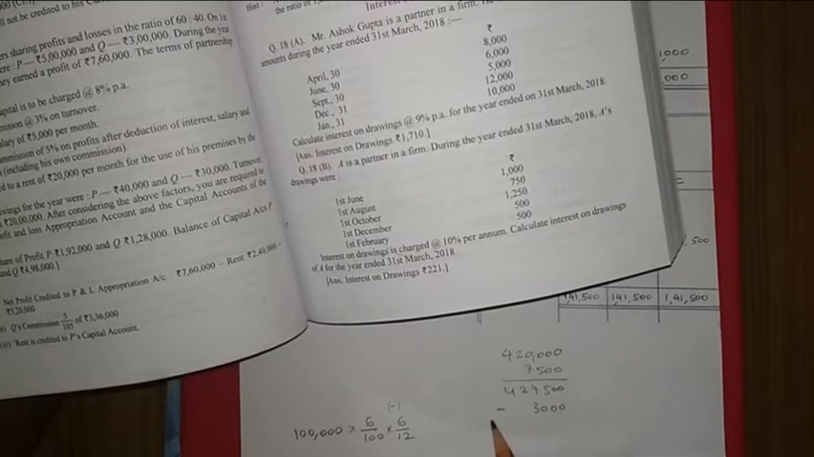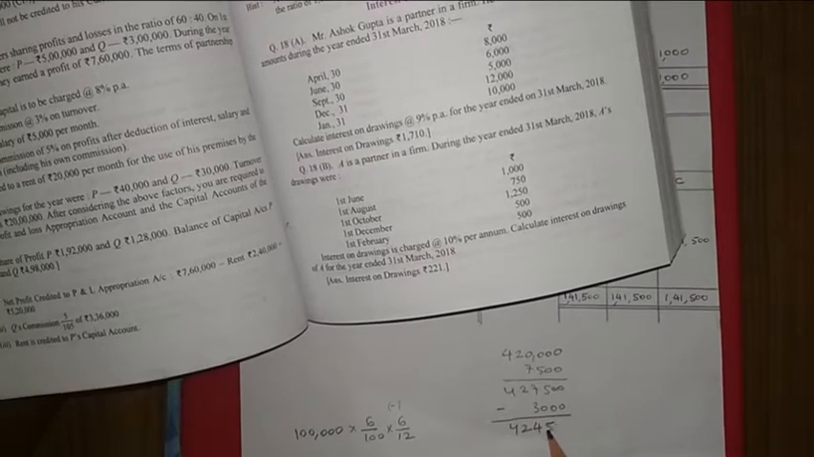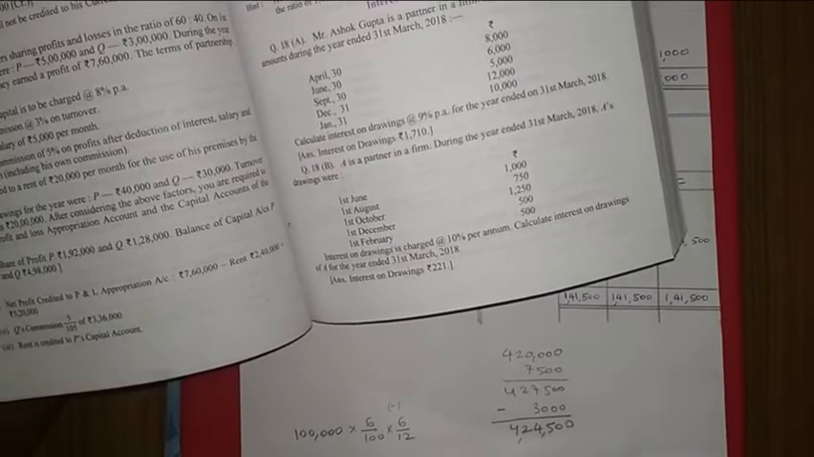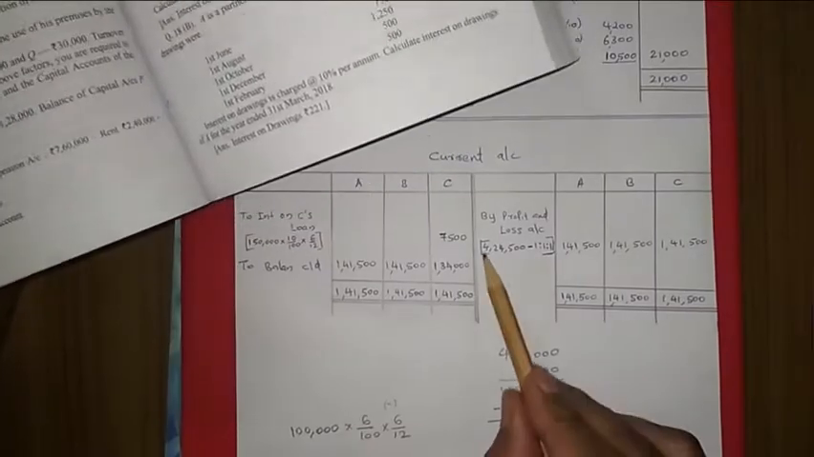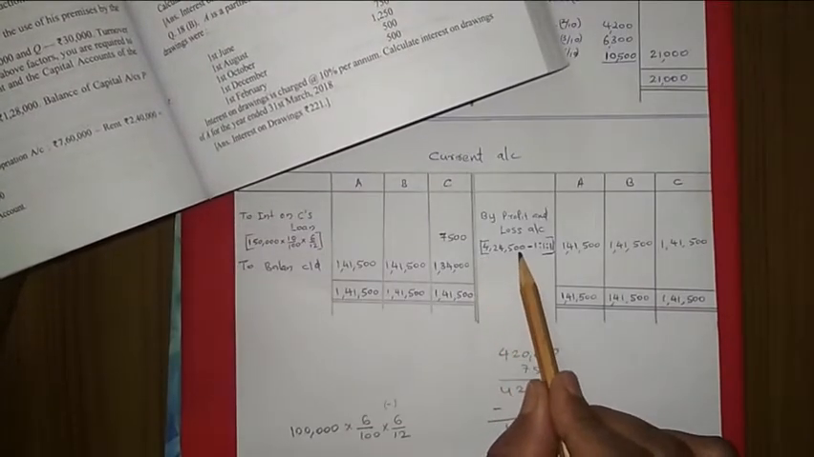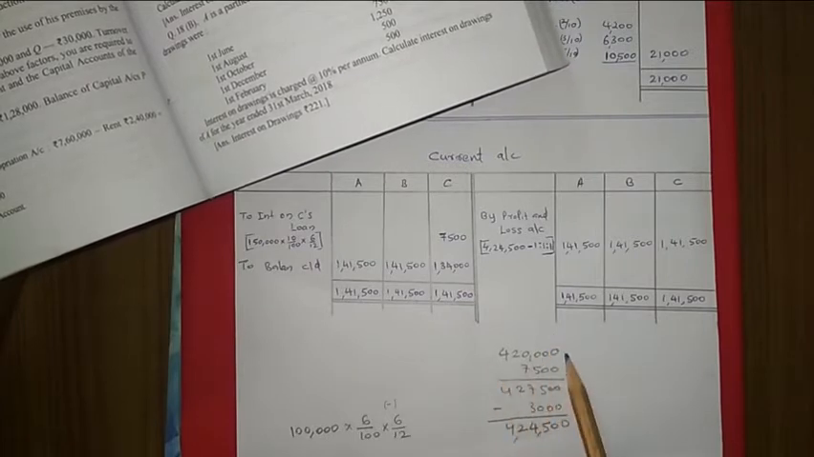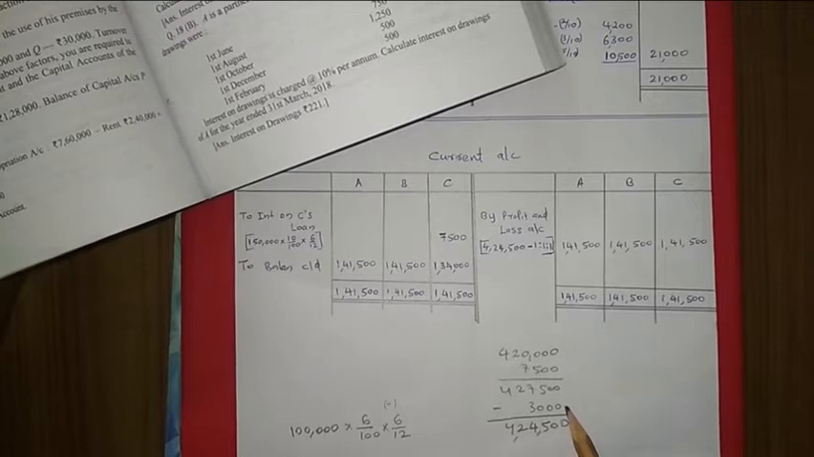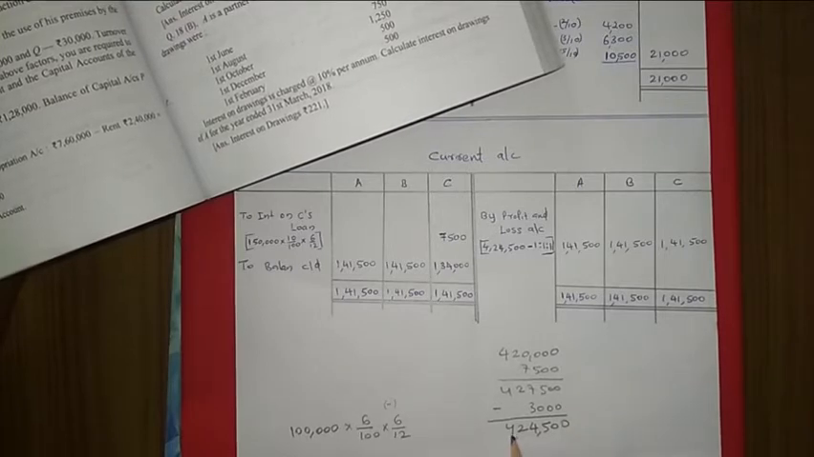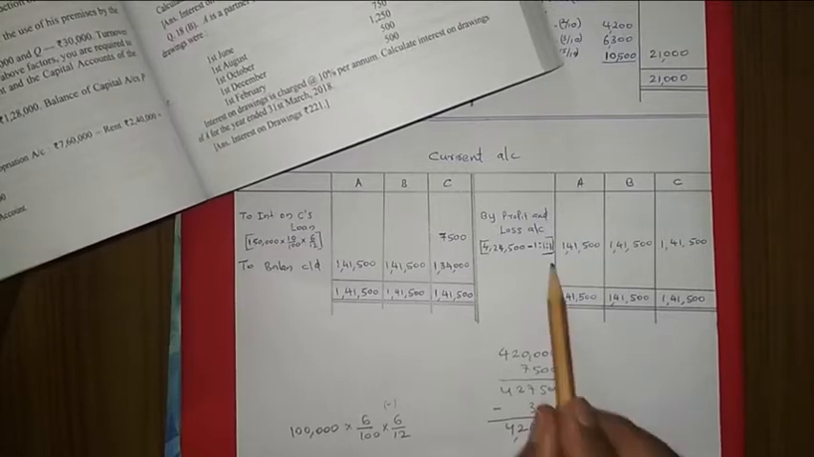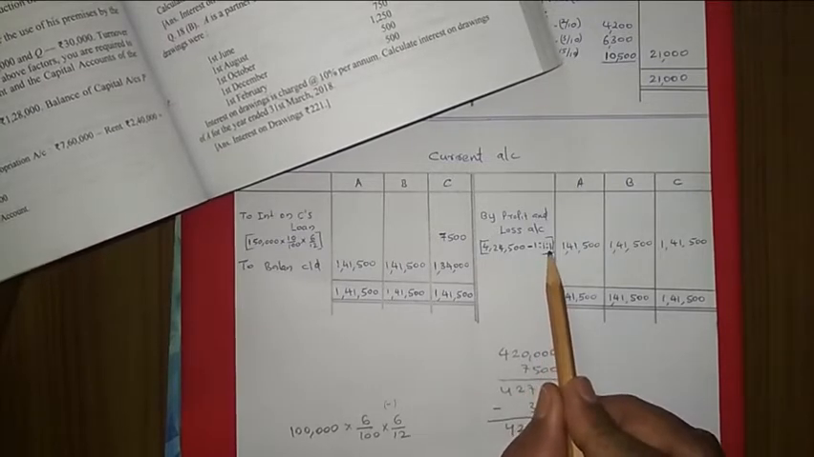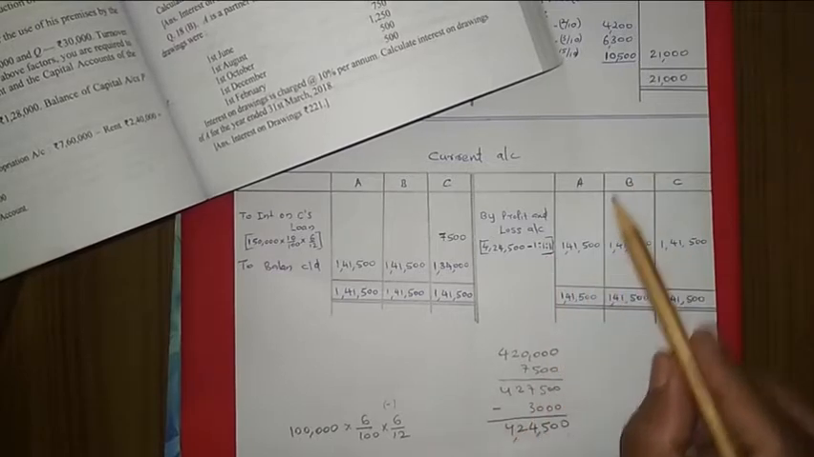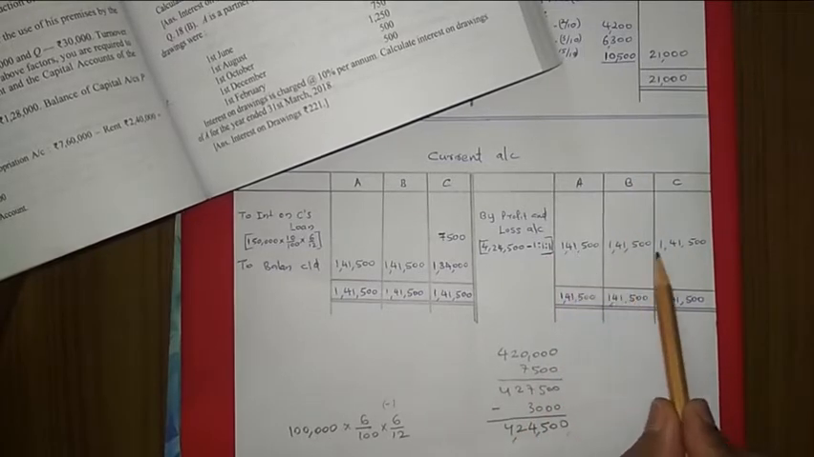3,000 we are subtracting, so we will get 4,24,500. This is the net profit we are getting. So this amount is 4,24,500, whereas 4,20,000 is given in the question. We added that income and subtracted this expense. So this is the correct net profit, 4,24,500. This we have distributed equally, 1:1:1. It is given there that they are equal partners. So the amount is coming 1,41,500, like that.